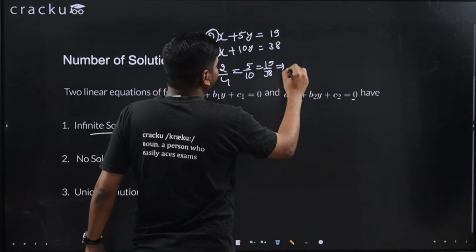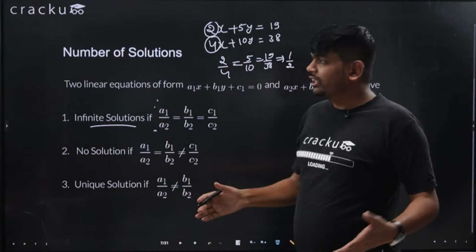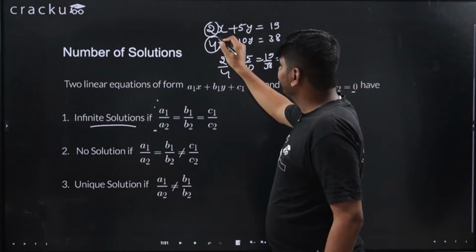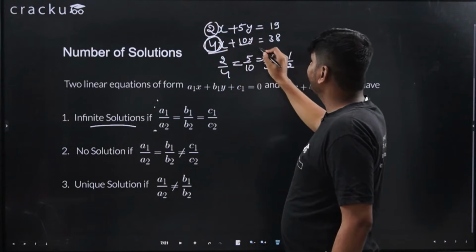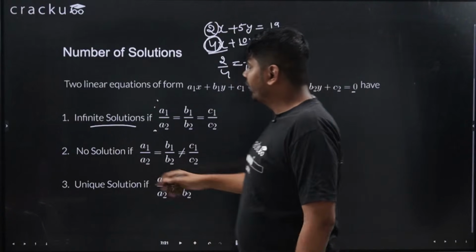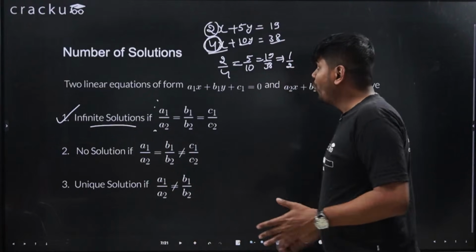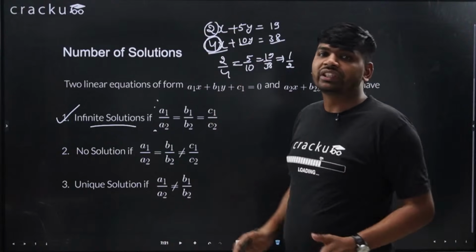And all of these are equal to 1 by 2. So essentially both lines are same only. If you take the 2 common from here, it will become 2x, it will become 5y, it will become 19. So these equations have infinite solution. I hope this is clear. When will they have no solution? When they are parallel to each other.